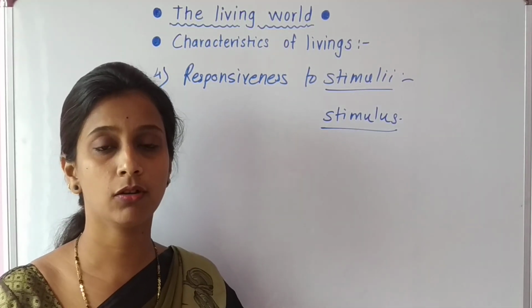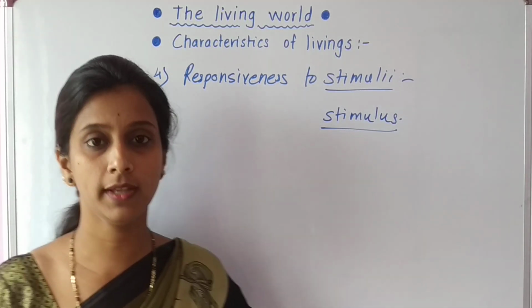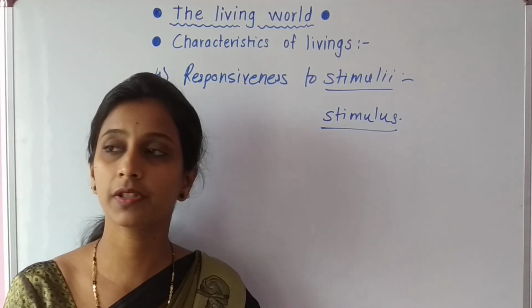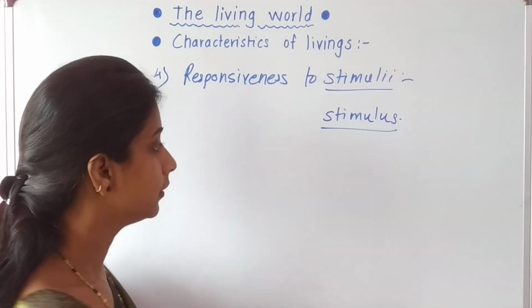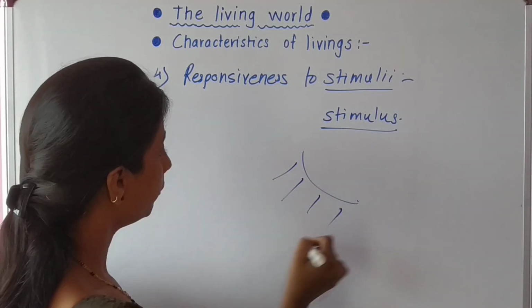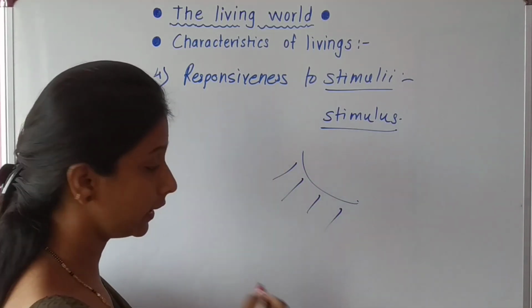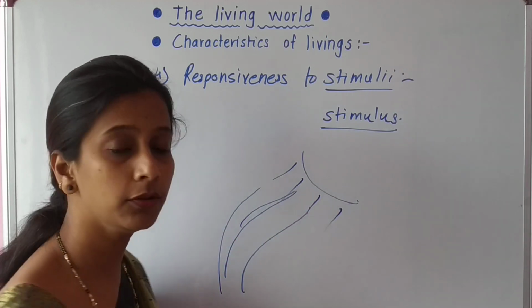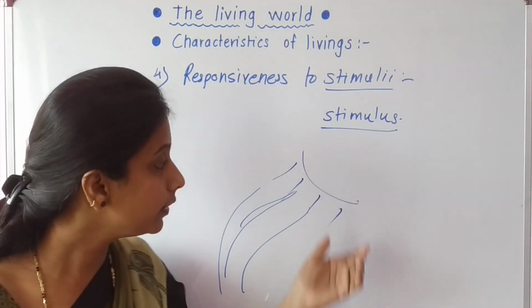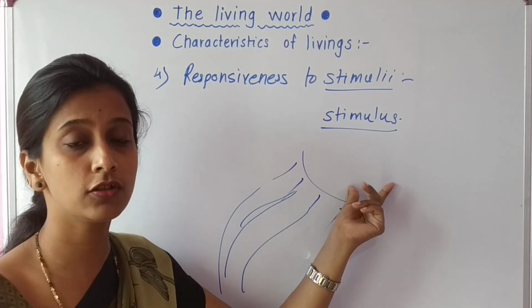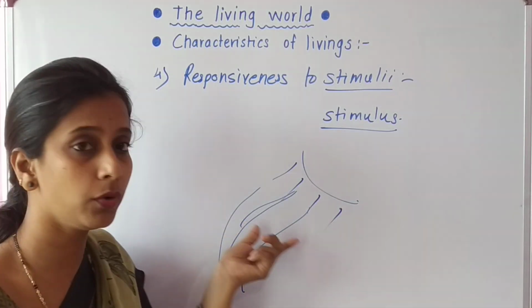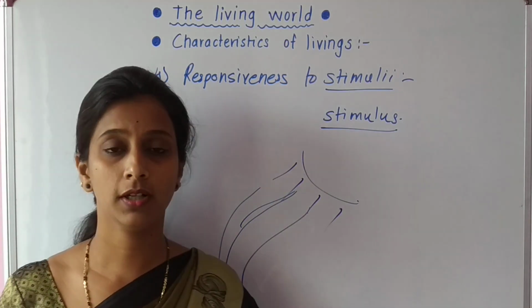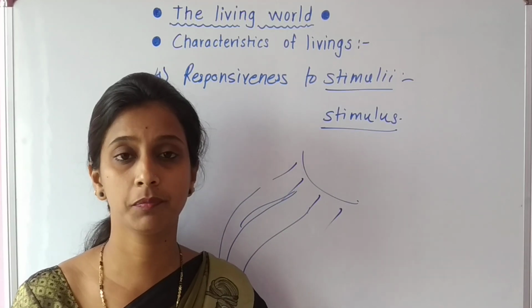Plants also respond. One good example: if we put a plant in the window, it grows in the direction of sunlight. So this is the sun. Many plants, or all plants, grow towards the sunlight. In this case, the sun is the stimulus and the plant responds by growing towards the sunlight. So again it is an example of responsiveness.